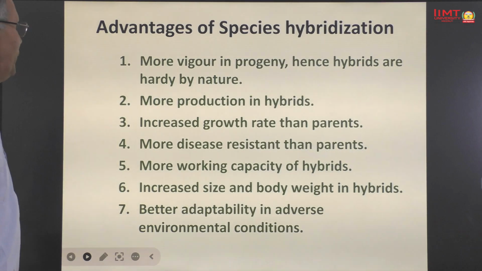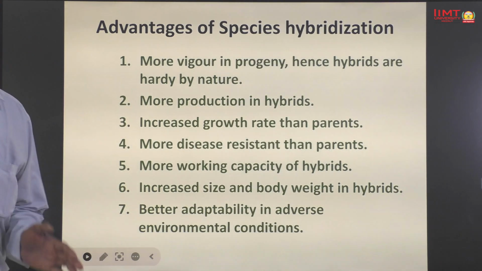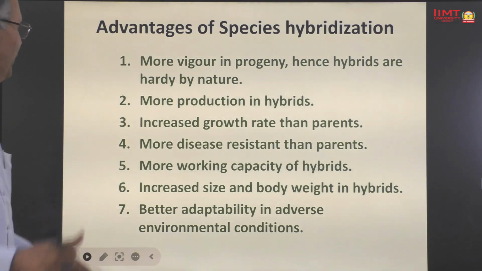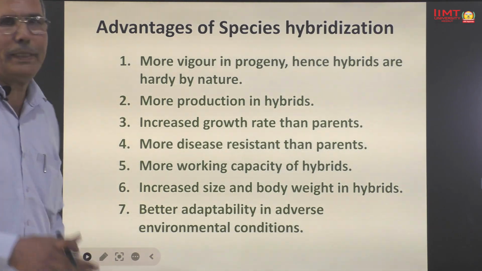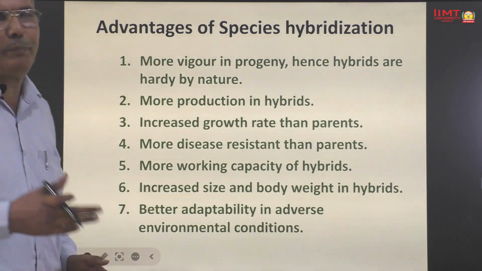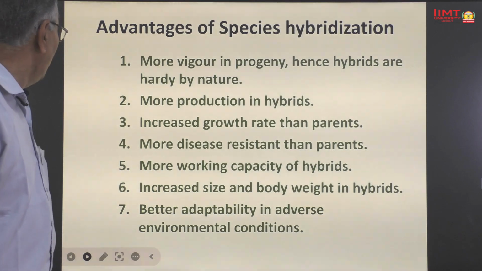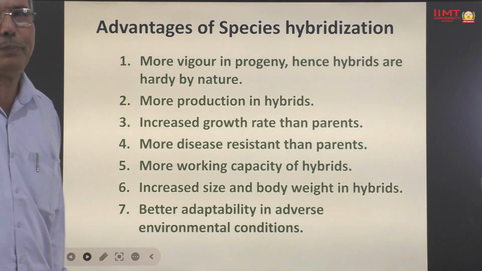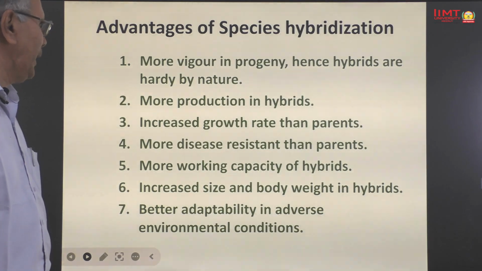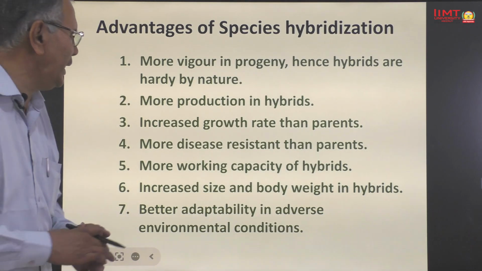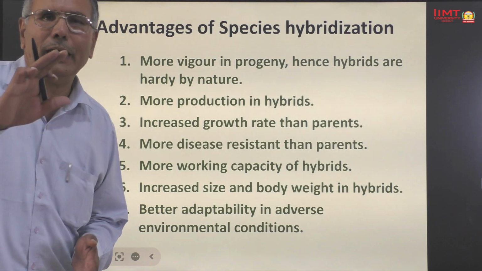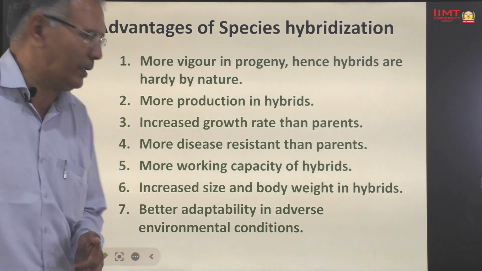Advantages of species hybridization: more vigor in progeny, hence progeny is hardy by nature. More production in hybrids. Number third, increased growth rate than parents in case of hybrids. More disease resistance than parents in hybrids. More working capacity of hybrids. Increased size and body weight in hybrids. Better adaptability in adverse environmental conditions.